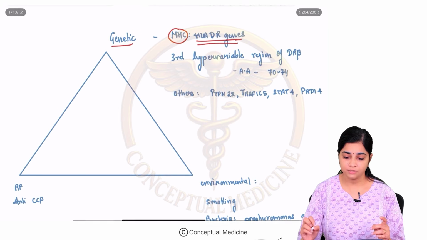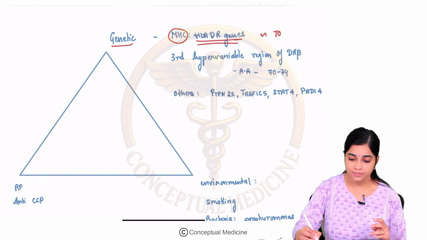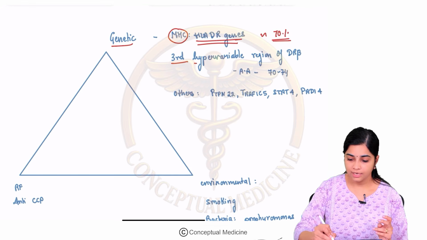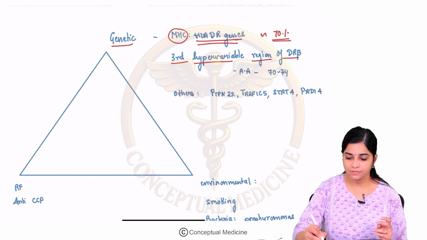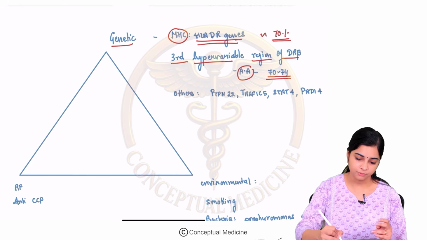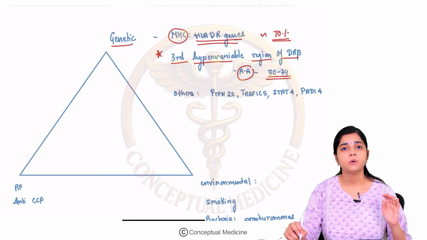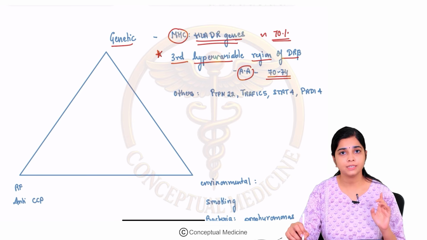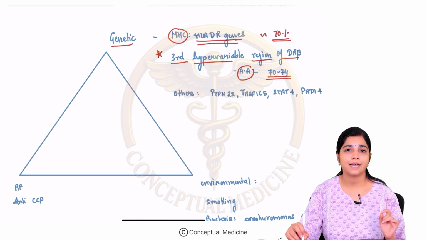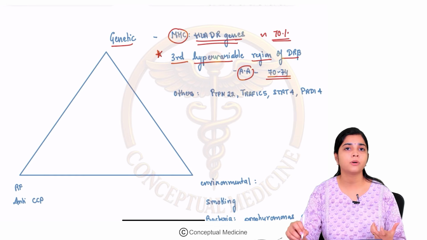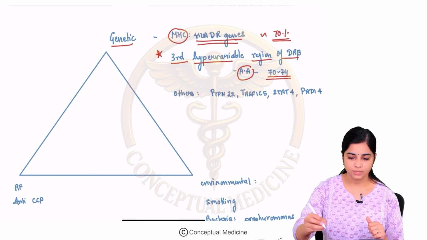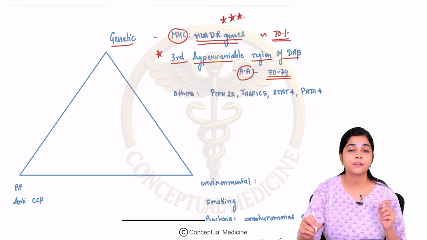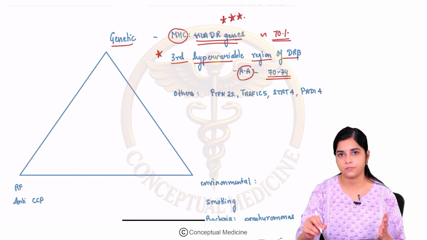A characteristic finding in up to 70% of individuals with rheumatoid arthritis is the third hypervariable region of the DR beta chain, amino acids 70 to 74. Any mutation in this particular region has been found to be an important predisposing factor for rheumatoid arthritis, consistently shown in up to 70% of patients diagnosed with seropositive rheumatoid arthritis.